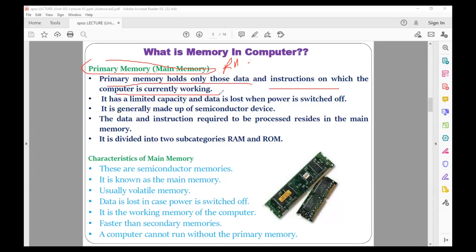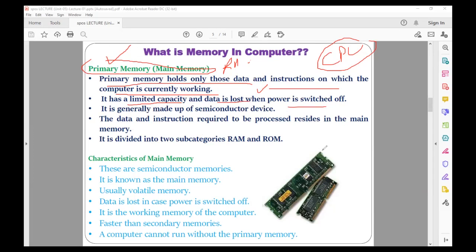The particular instruction or data currently being executed by the CPU is contained by the primary memory. Primary memory has limited capacity, its size is smaller compared to the secondary memory, and it is a kind of volatile memory, meaning data is lost when the power is switched off.